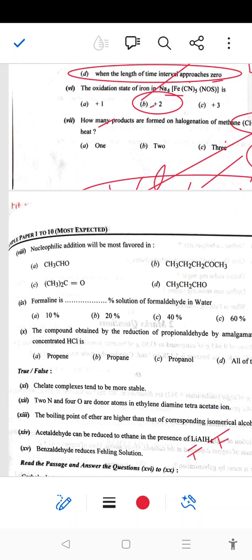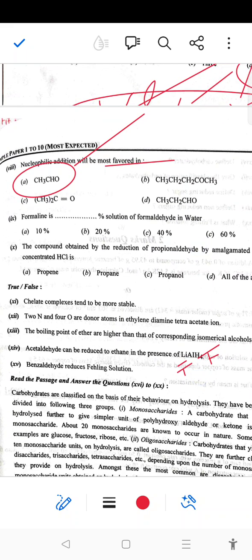Next, nucleophilic addition reaction is mostly favored in which aldehyde? The simplest aldehyde, option A, acetaldehyde, will give nucleophilic addition reaction most favored. Next, formalin solution is a formaldehyde solution, a 40% formaldehyde solution. Options are 10%, 20, 40 and 60.